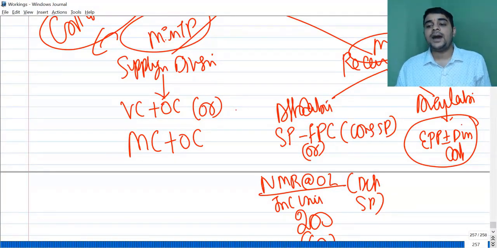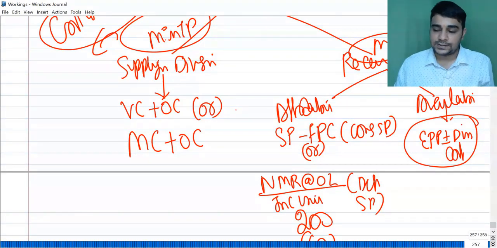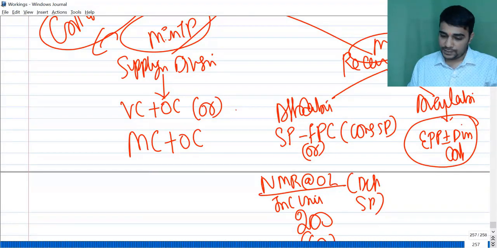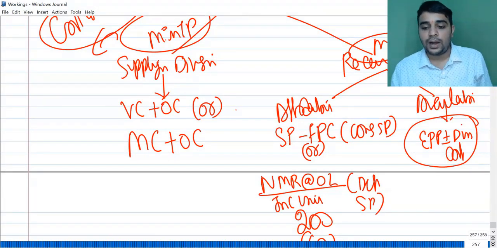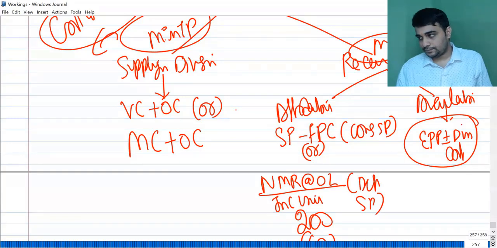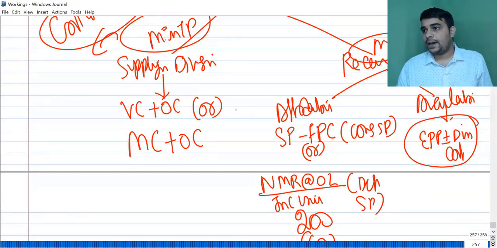Differential is NMR at optimum level by incremental units, net marginal revenue at optimum level by incremental units.